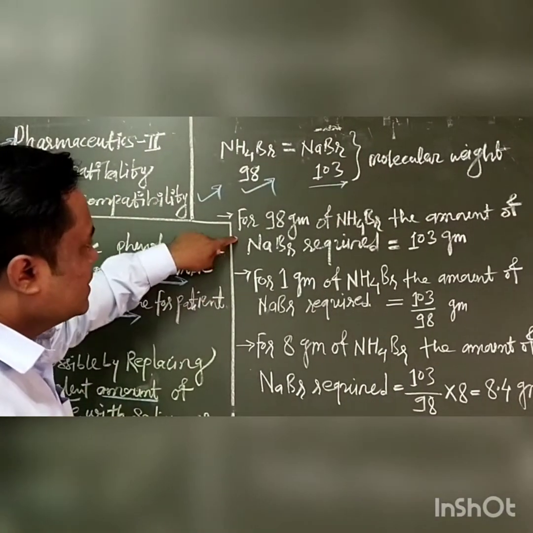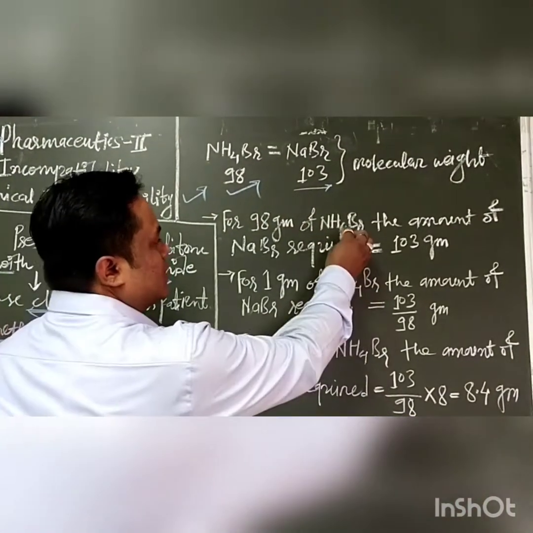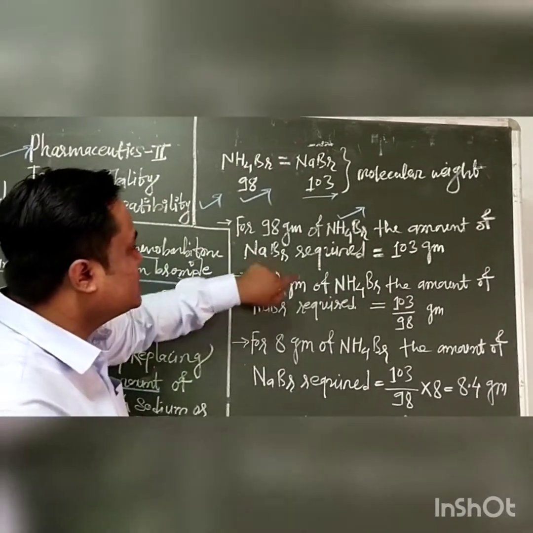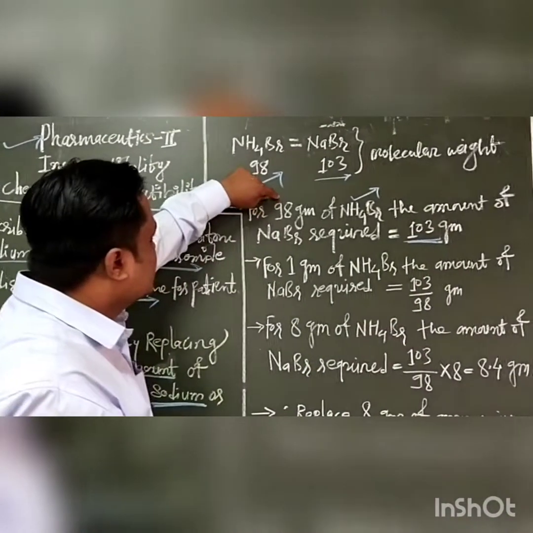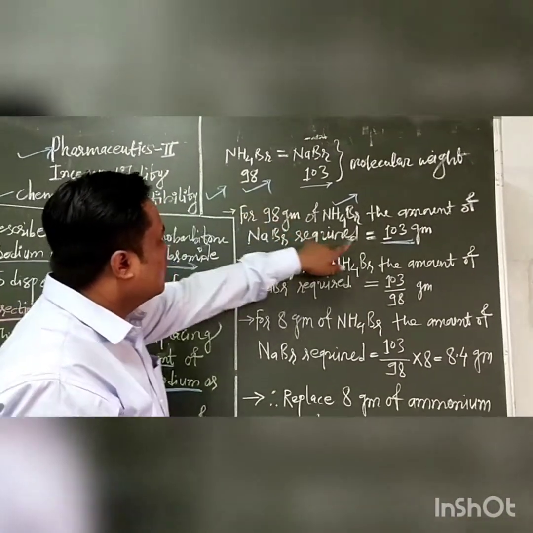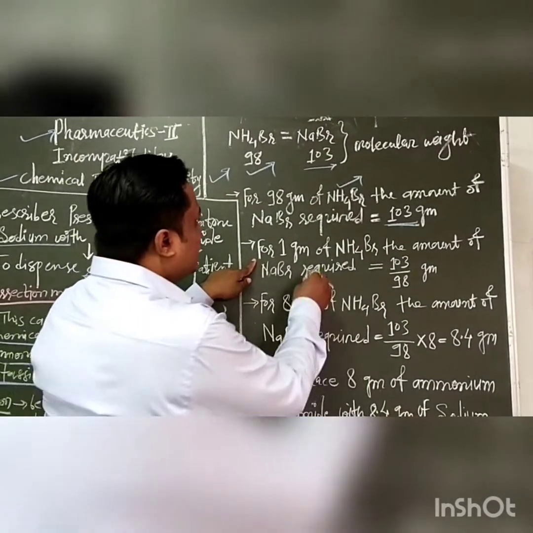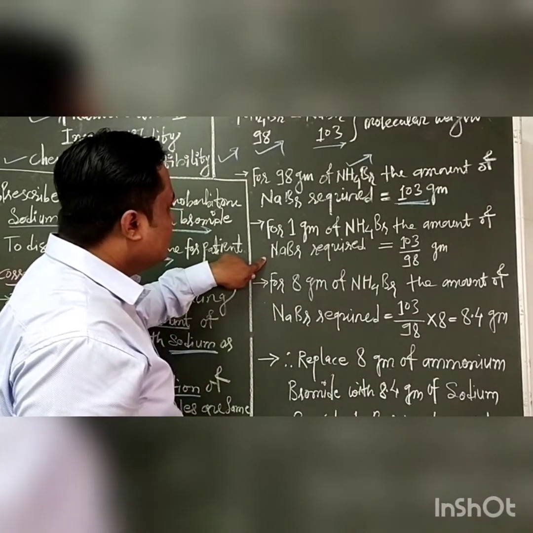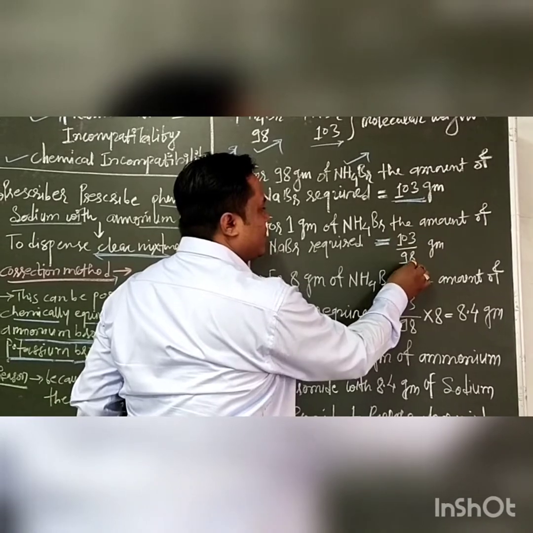Then for 98 gram of NH4Br, ammonium bromide, the amount of sodium bromide required is 103 gram. This is the molecular weight of ammonium bromide and this is the molecular weight of sodium bromide. Therefore, for 1 gram of ammonium bromide, the amount of sodium bromide required equals 103 divided by 98 gram.